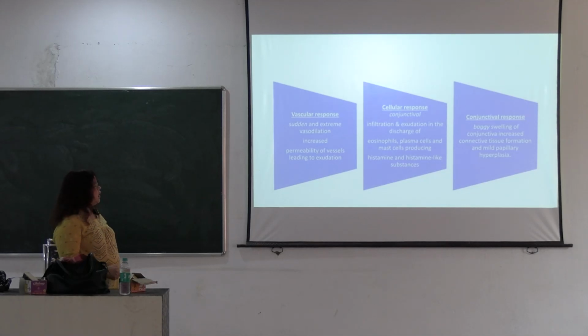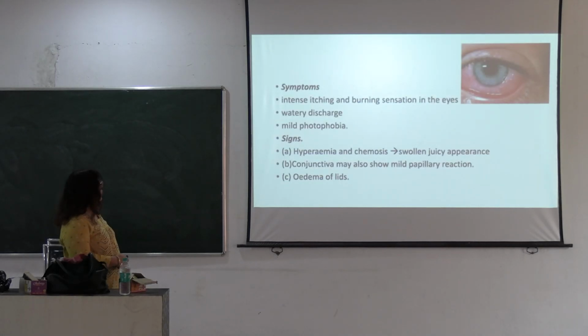And in the conjunctival response, there is bogy swelling of the conjunctiva, that is called chemosis. The conjunctiva is swollen, and it is due to connective tissue formation and mild papillary hyperplasia. It mostly affects which layer of the conjunctiva? Adenoid layer. So this is the bogy swelling. See it?